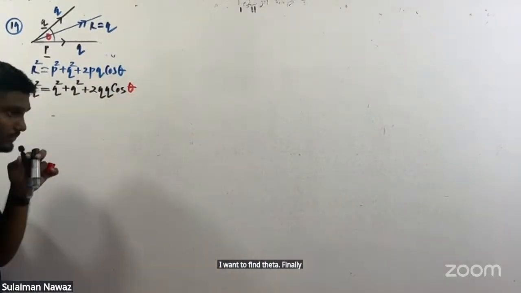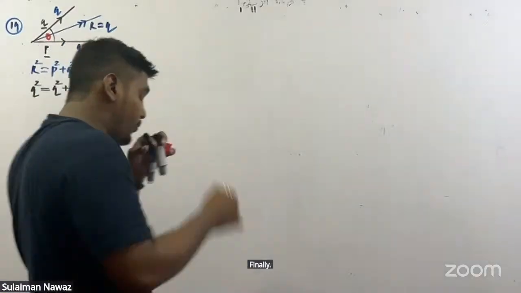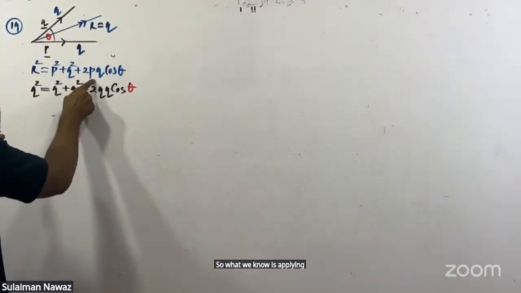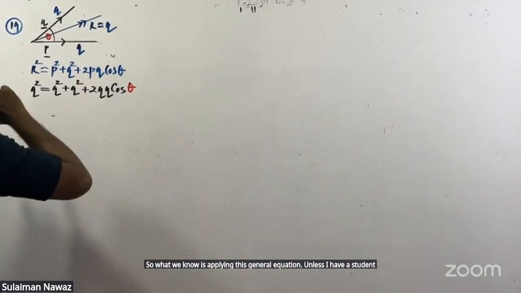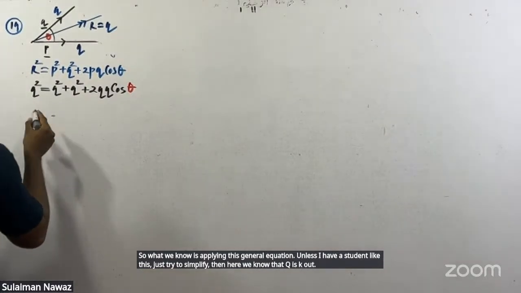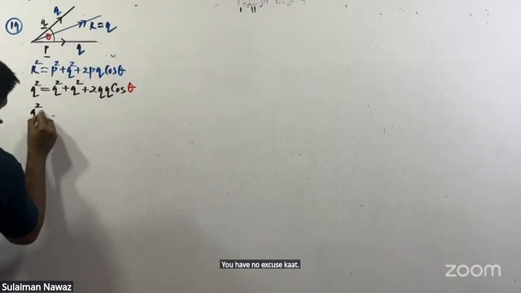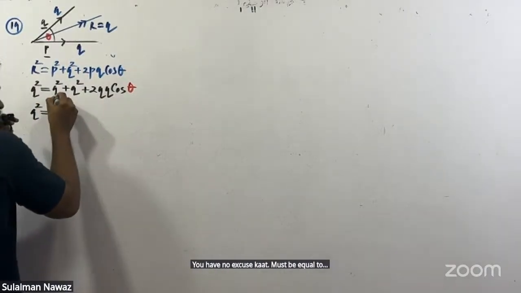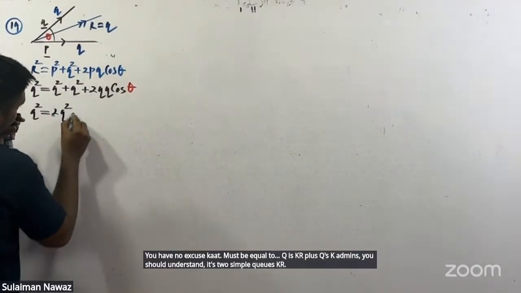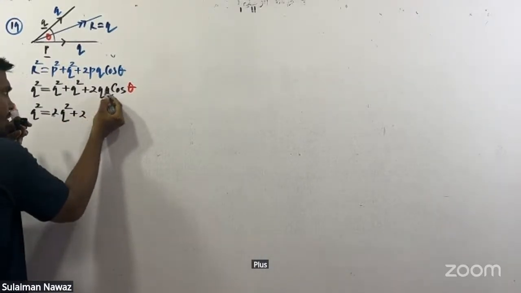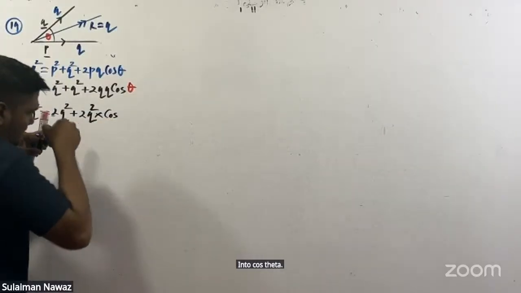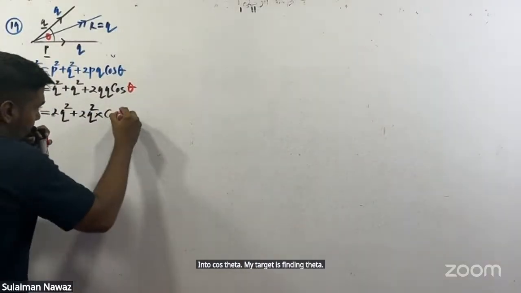Finally, now simplify. So applying this general equation and substituting like this, let's simplify. Here Q squared must be equal to Q squared plus Q squared, which is 2 Q squared, plus 2 Q into Q, which is Q squared, into cos theta. My target is finding theta.